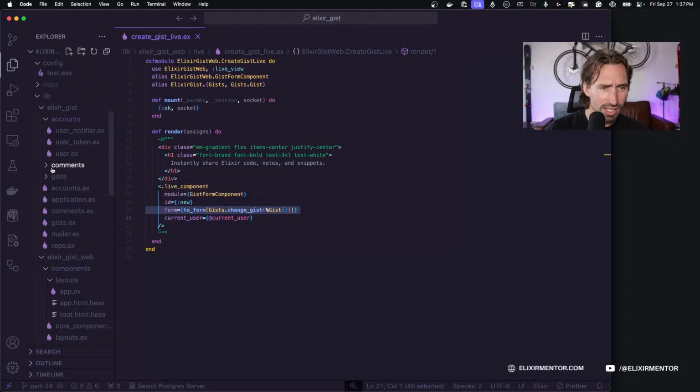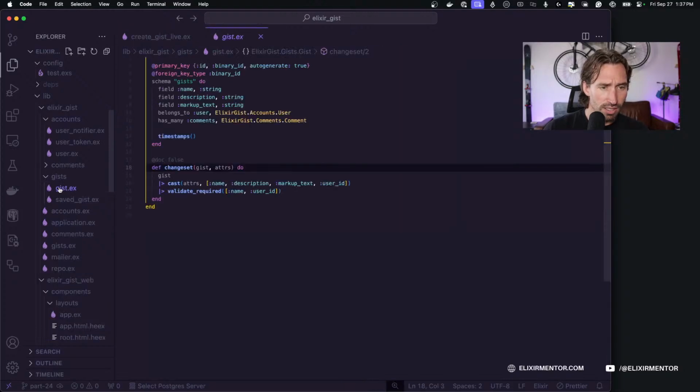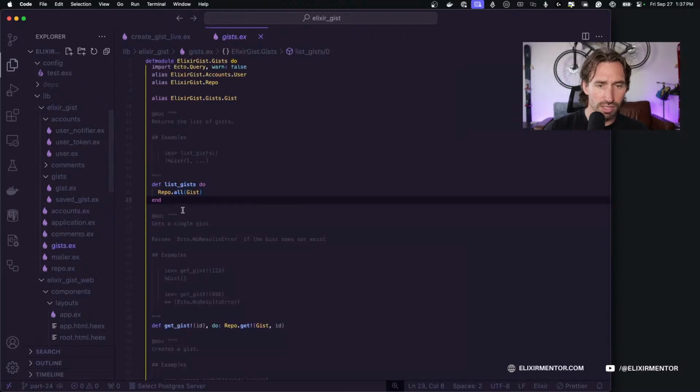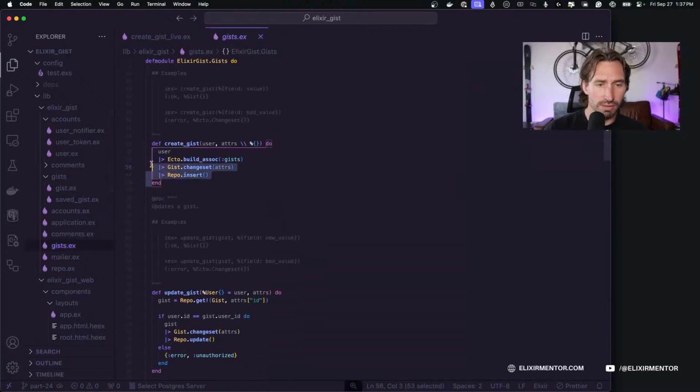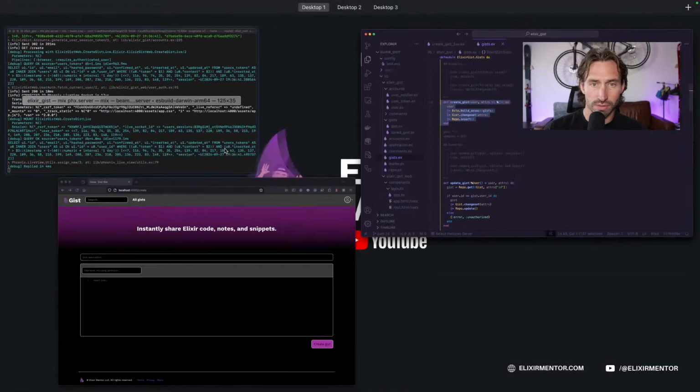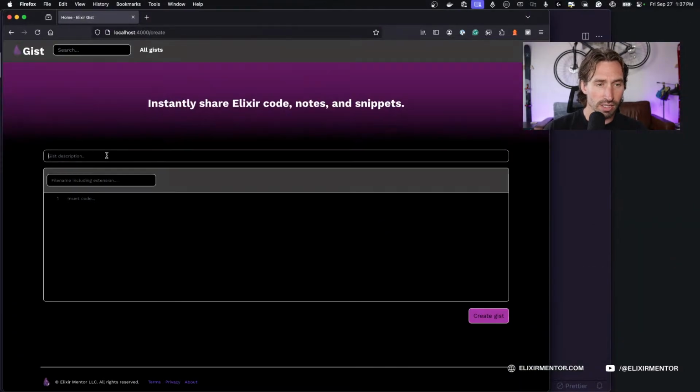Code size good, guys. All right, so let's go to our, I don't want this, I want our context, gist, and then let's just make our create gist. We'll call this a create gist function from context file, create_gist.ex.